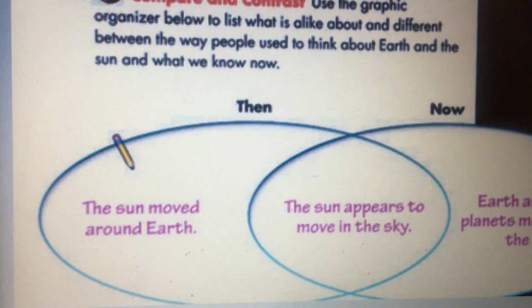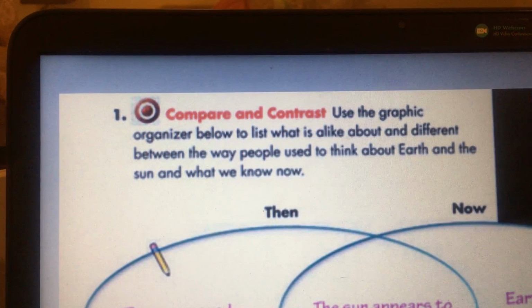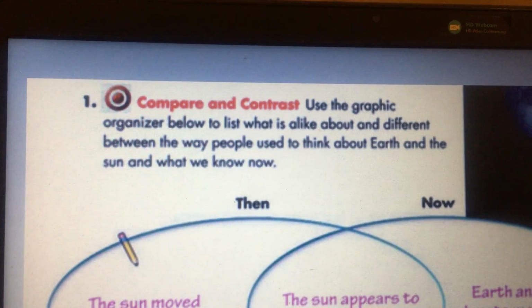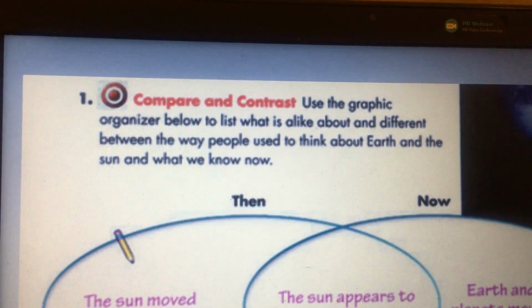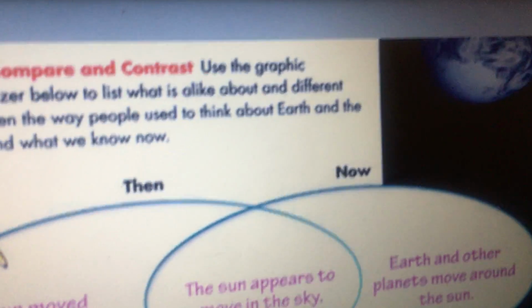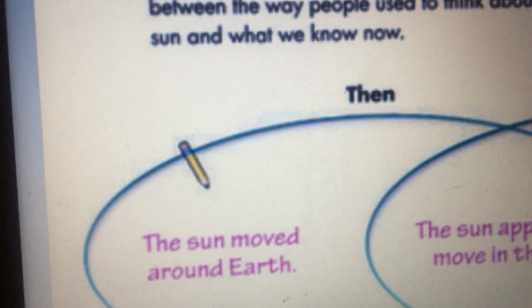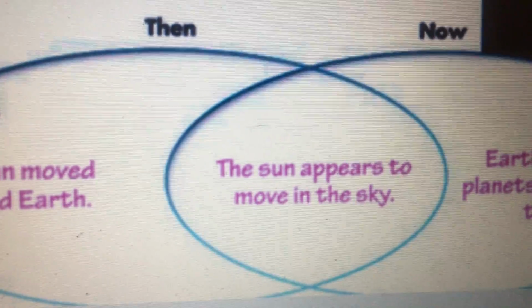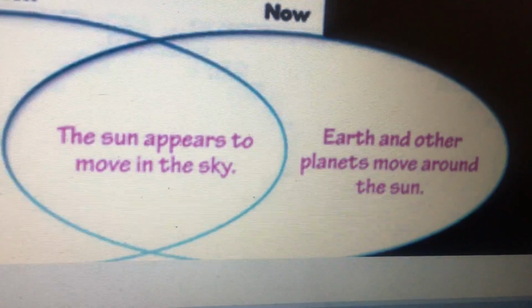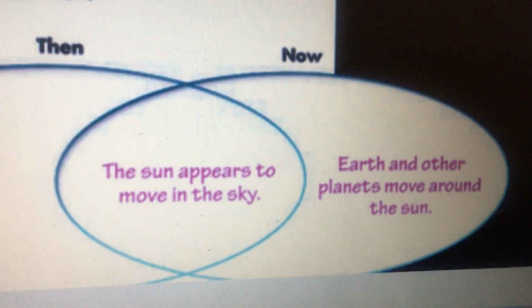Now, compare and contrast. Use the graphic organizer below and list what is alike and the difference between the way people used to think about Earth and the sun and what we know now. The sun moved around Earth. Now, the sun appears to move in the sky. Earth and other planets move around the sun.